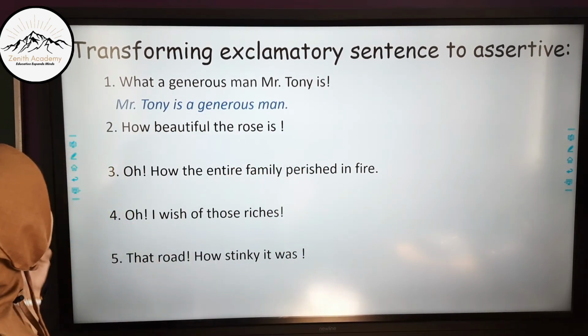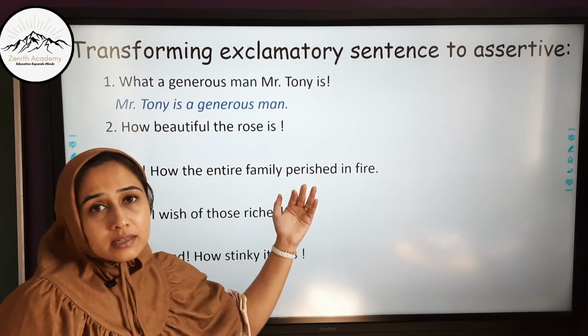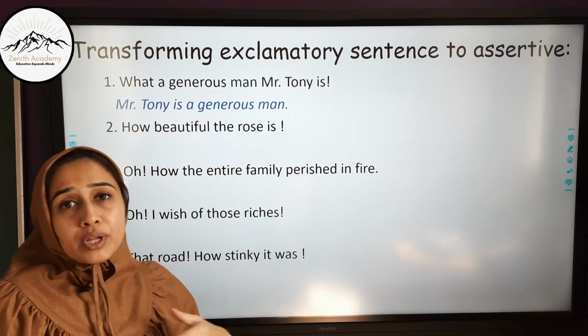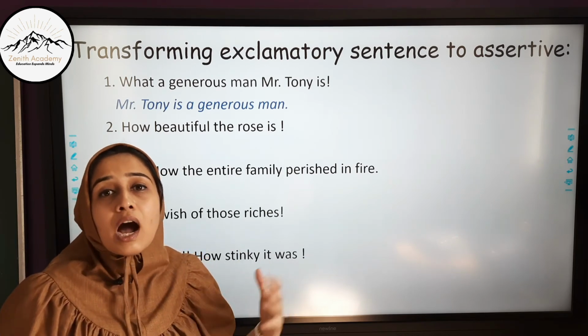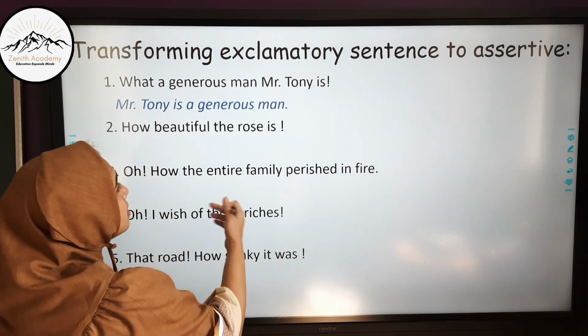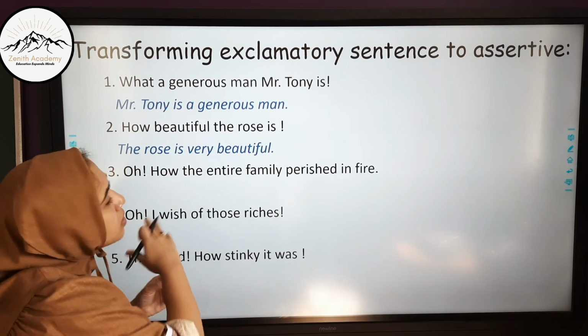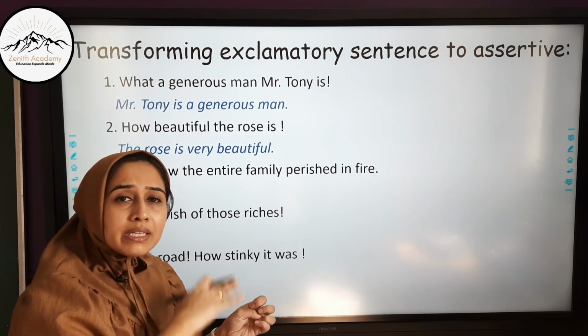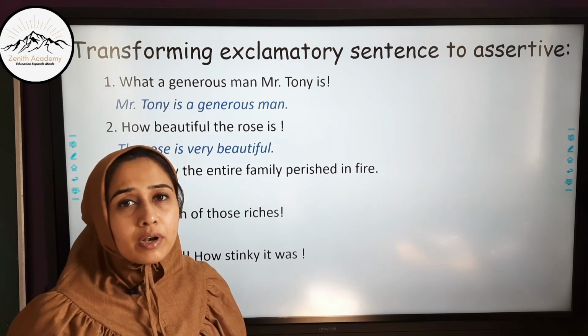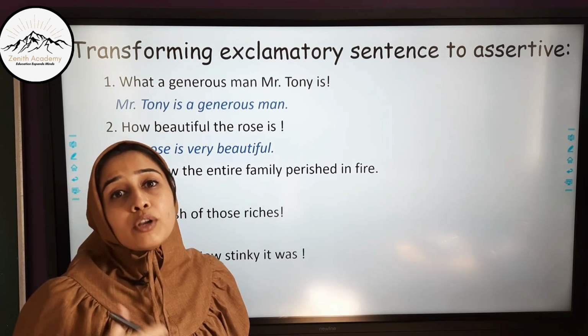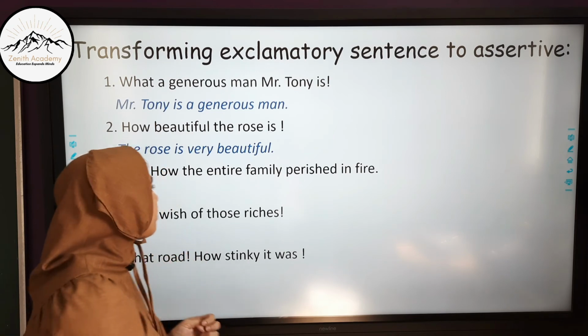The next one is, how beautiful the rose is. We are describing the beauty of the rose. We are enchanted by it. So it shows our expression of how beautiful the rose is. This will be transformed into, the rose is very beautiful. It can be said in a very subtle and plain manner also. The rose is very beautiful. But it does not express what you actually feel about the rose.